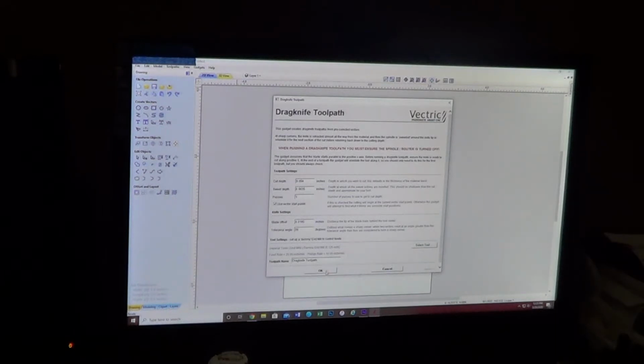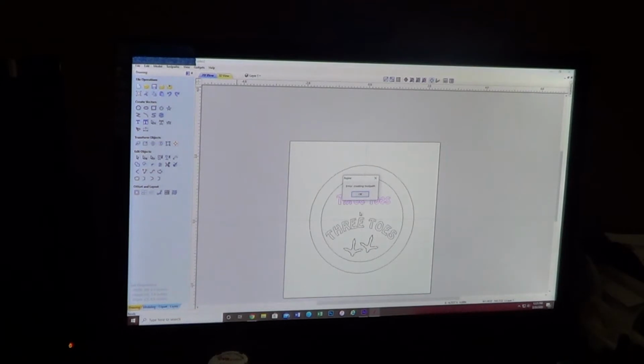Okay, now we're getting an error. Error creating toolpath. Why? When you do text, what happens is you have to right click on the text and convert the text to curves. Now the text is converted to curves.